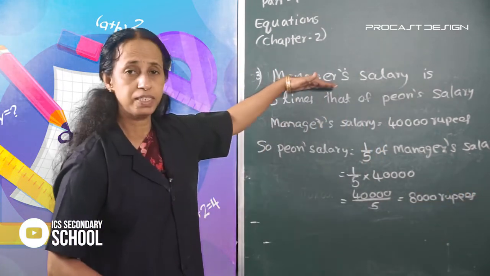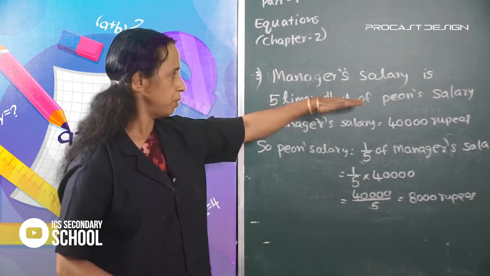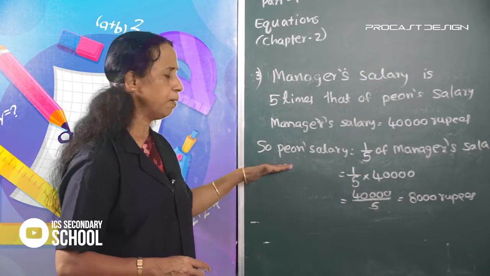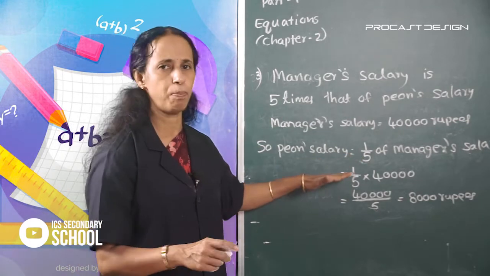Here look, manager's salary is 5 times that of peon salary. So, peon salary is equal to 1 by 5 of manager's salary.